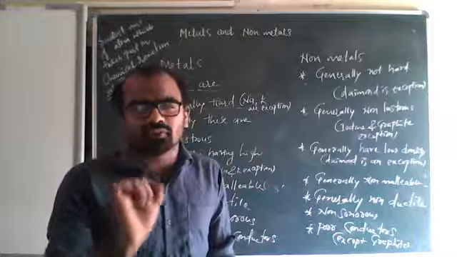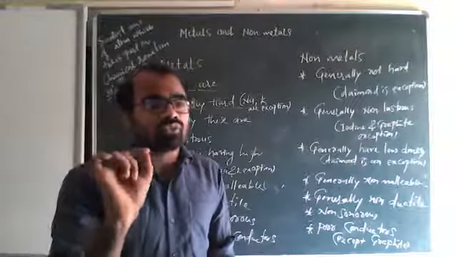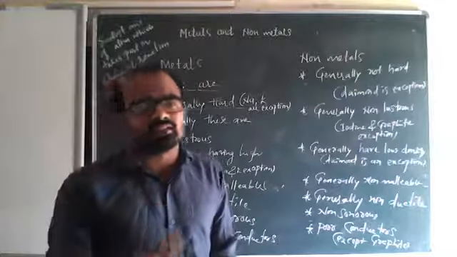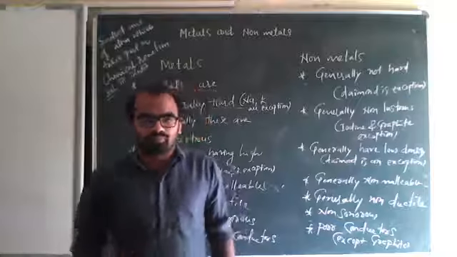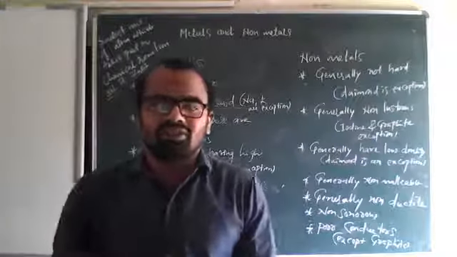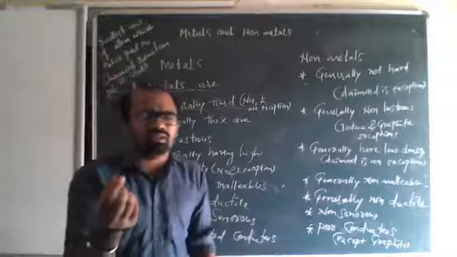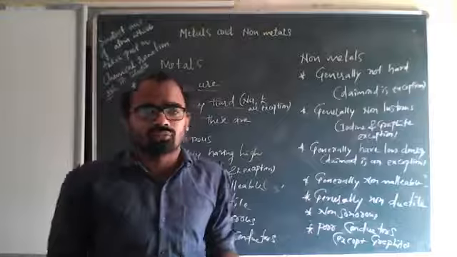If you observe the tip of the pencil properly from the side, you can see a shiny nature. Iodine also has a kind of shiny nature. So both iodine and graphite are exceptions.